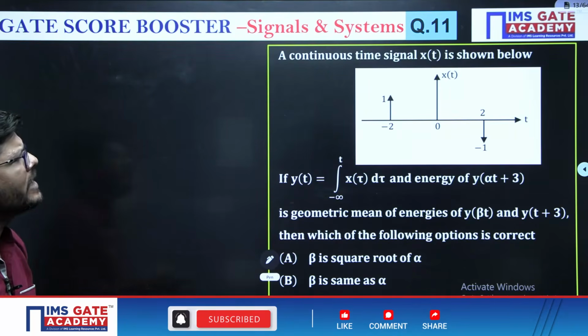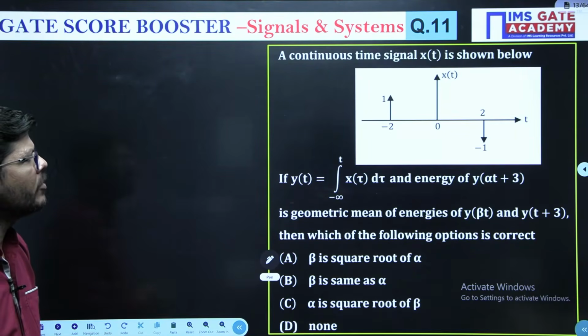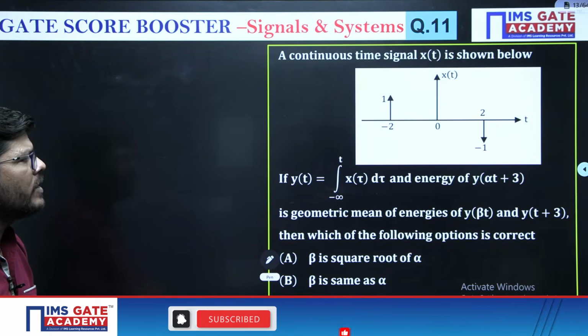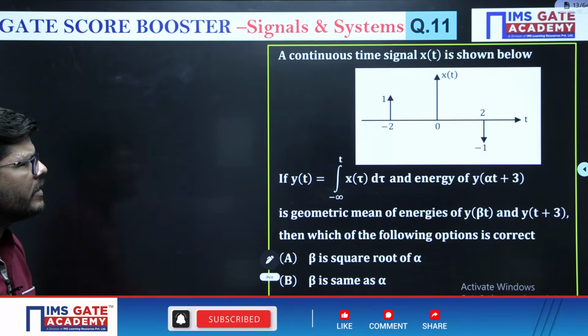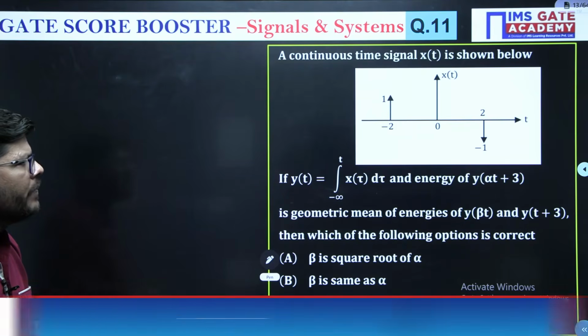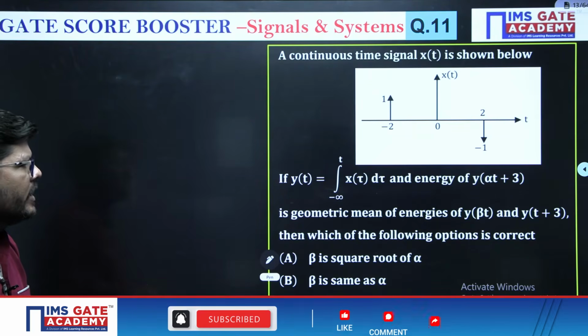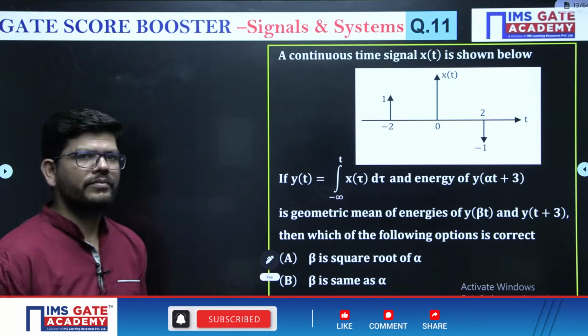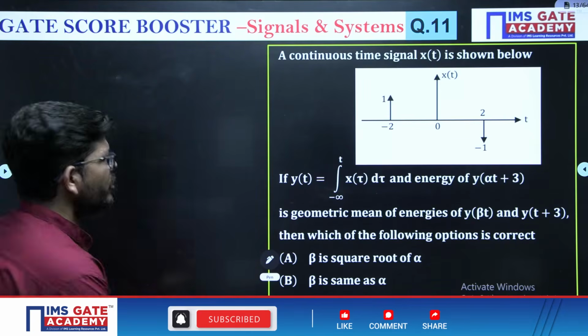A continuous time signal x(t) is given, so it is an impulse signal. y(t) is an integration of it, and the energy of y(αt+3) is the geometric mean of the energy of y(βt) and y(t+3). Then which of the following is true? You don't have to do any operation on the signal, okay?